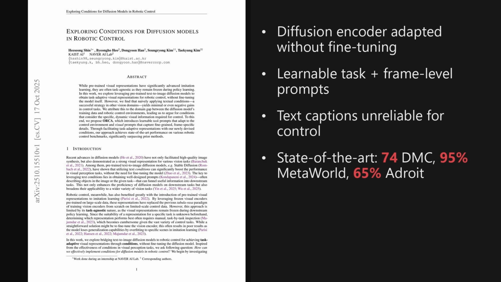Wrapping up, 2 takeaways stand out. Textual conditioning alone is unreliable for control because the domain gap breaks grounding, and learnable task prompts plus frame-level visual prompts reliably adapt frozen diffusion features, driving strong gains across benchmarks. The broader implication is clear. Conditioning design can turn generative encoders into robust control backbones.